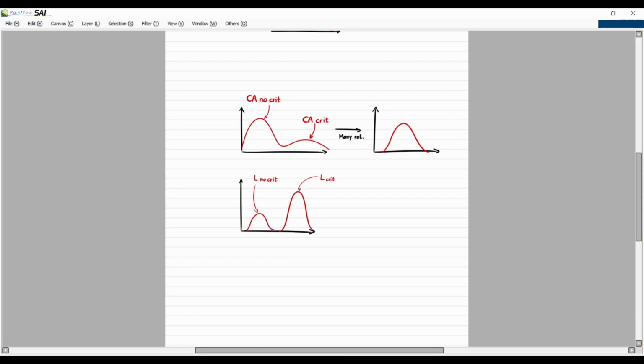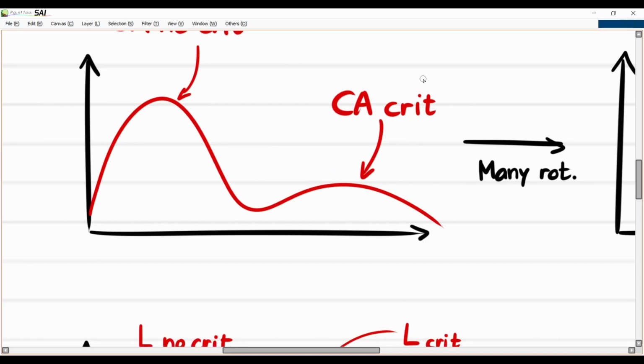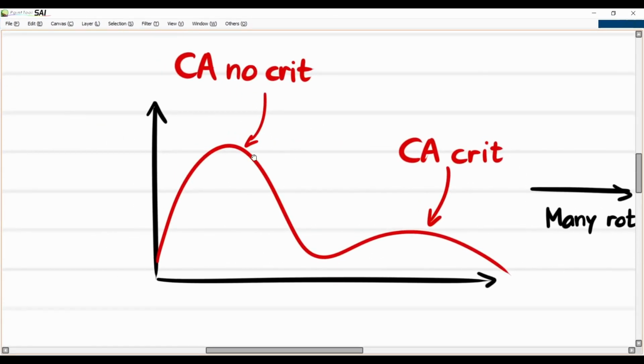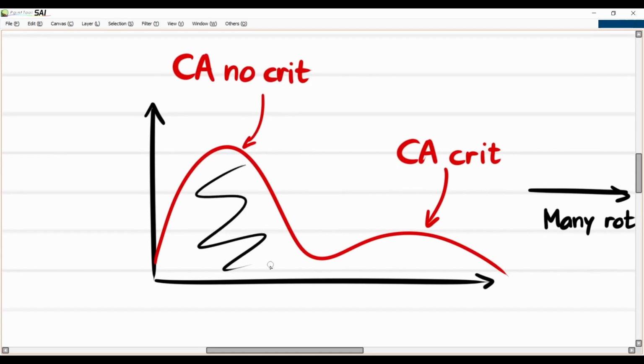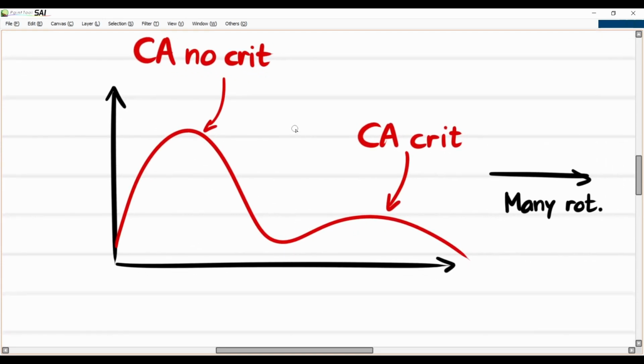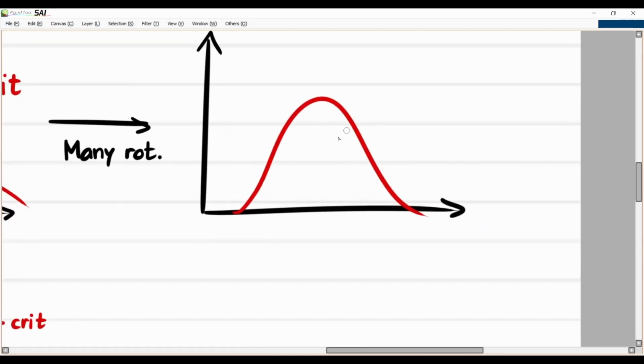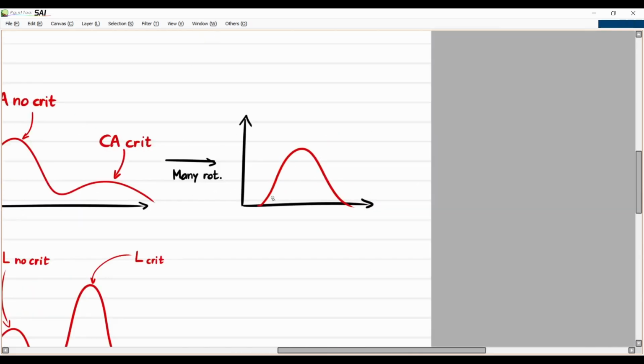And yeah, that actually makes sense, because it kind of just balances out. Sometimes we do no crit, sometimes we do crit, and essentially by repeating this, we can add up our damage, and we'll get something that looks more like this.